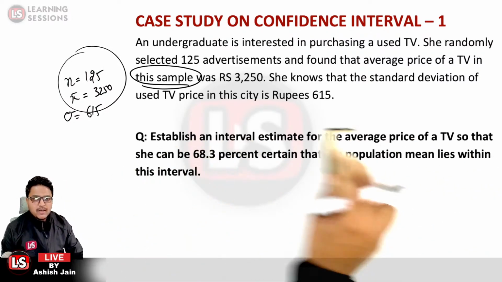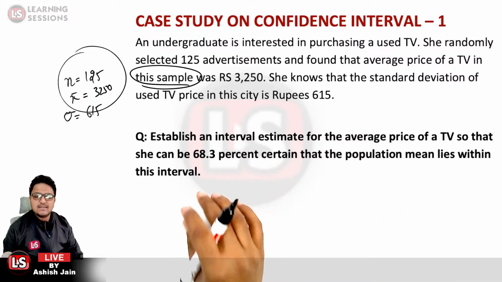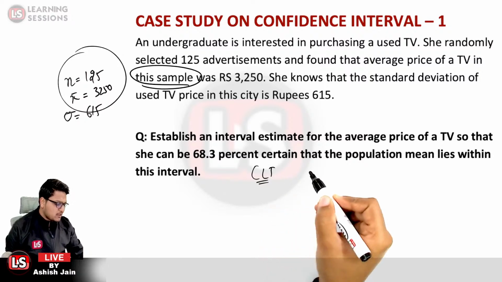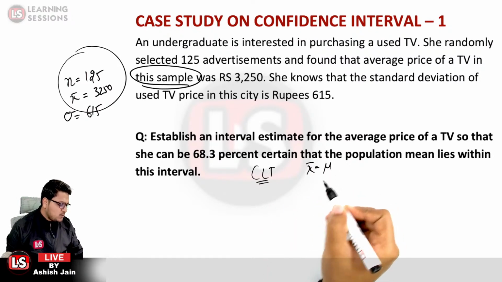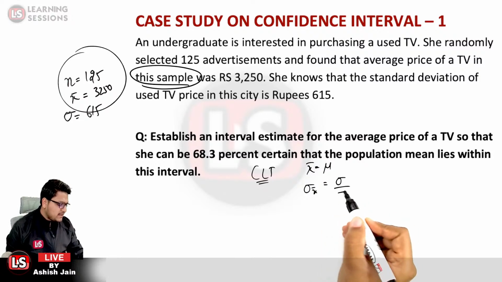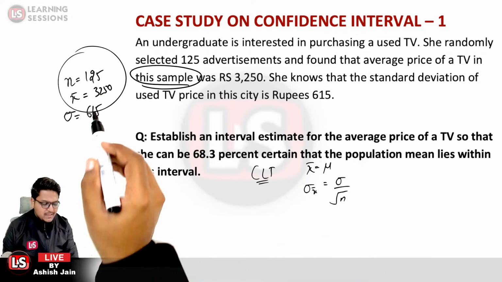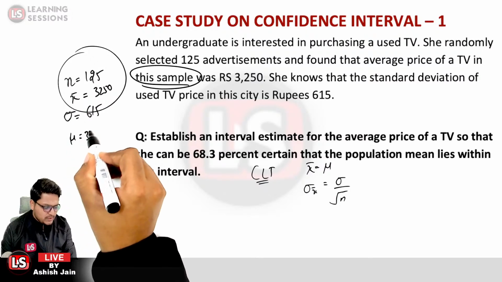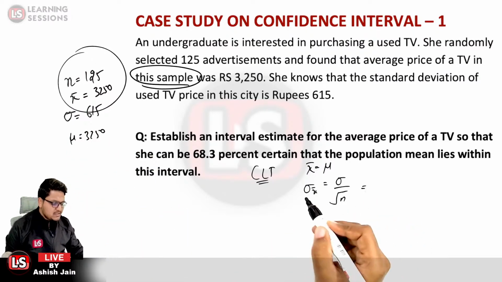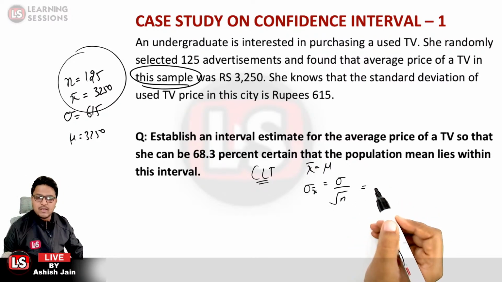The sample size over here is greater than 30, so the central limit theorem will be applicable. As per that theorem, mu x bar is equal to mu, and sigma x bar is equal to sigma divided by under root n. We are provided with x bar, so mu will also be equal to 3250. Further, we are provided the value of n, so we can calculate sigma x bar, the standard deviation of the sample mean.